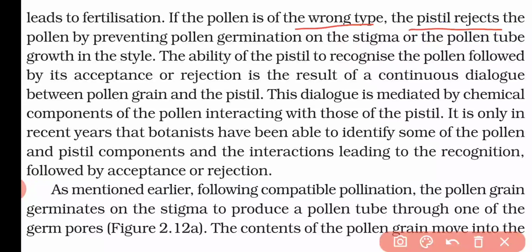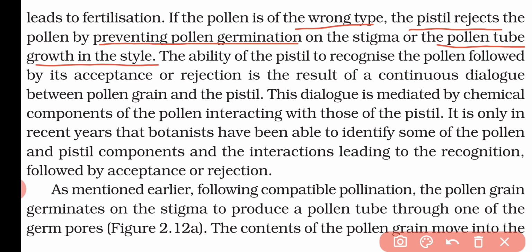Now how will it reject? So it will prevent the pollen germination first. That means the pollen grain will not be allowed to germinate on the stigma, or it will prevent the pollen tube growth in the style. That means if the pollen grain is germinating, then the pollen tube will not grow in the style. In both cases, the pollen grain is not able to fertilize the ovule.